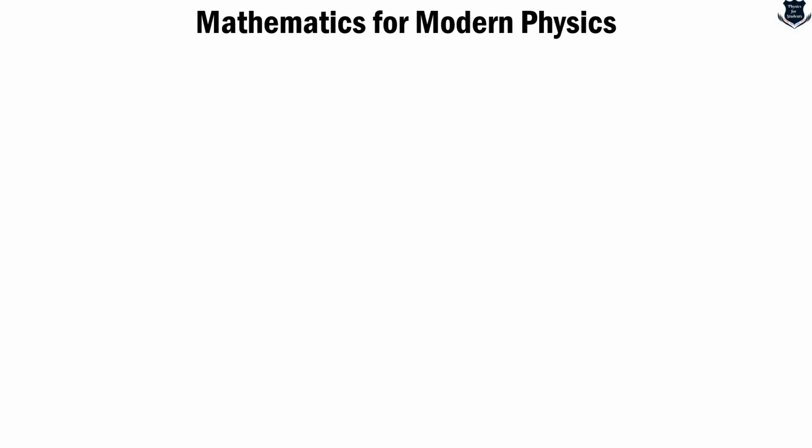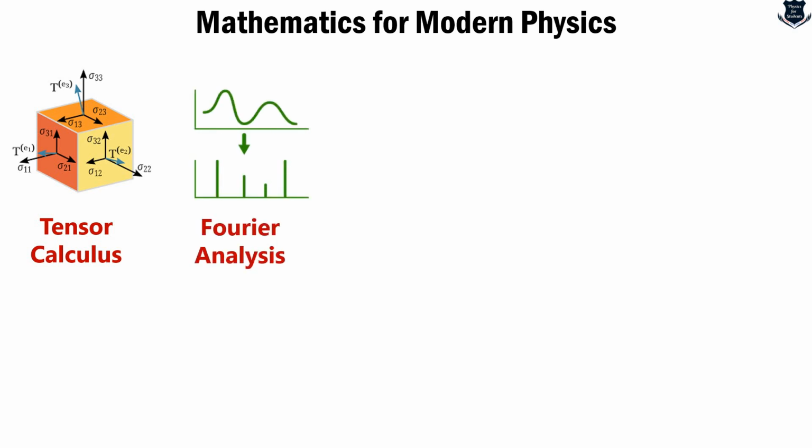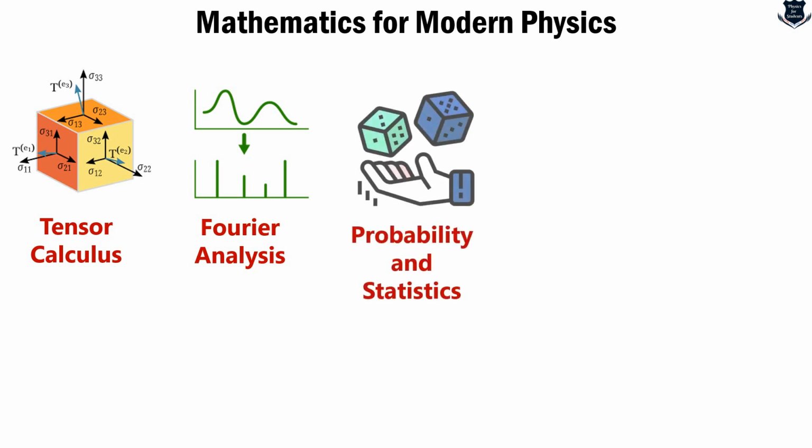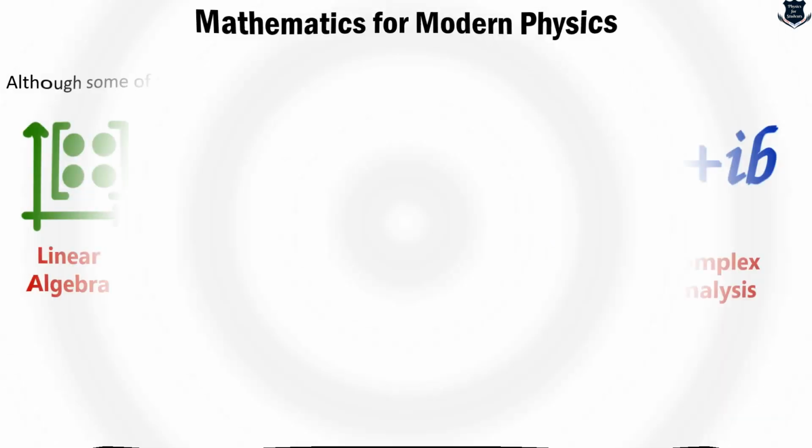Apart from that, there is tensor calculus. This is super important, because if you want to know general relativity, quantum mechanics, or Maxwell's relativistic equations, everywhere you need to know tensor calculus. Then comes Fourier analysis, which will be important for signals as well as understanding quantum physics. Probability and statistics, obviously you already know, and variational calculus, important for the standard analysis part, followed by topology.